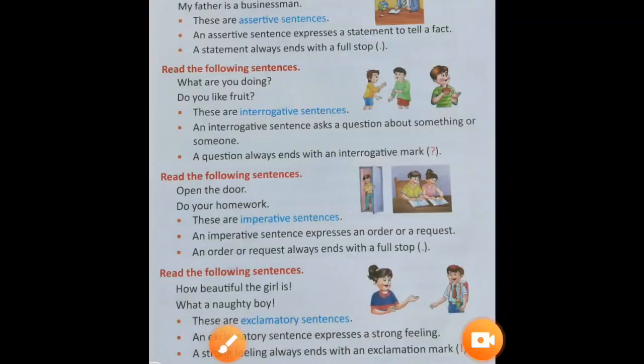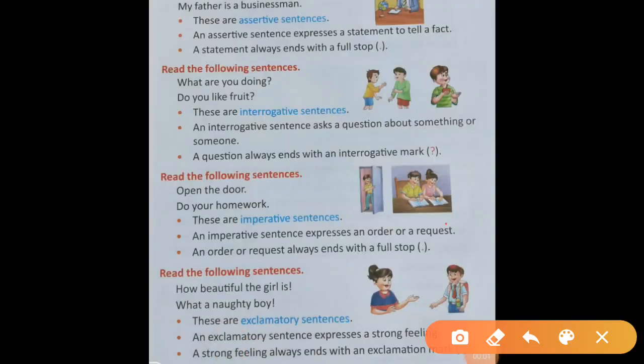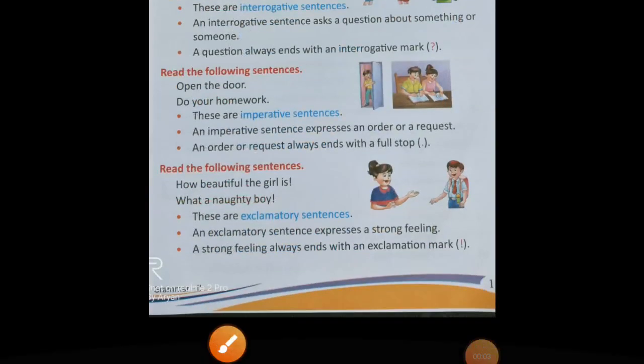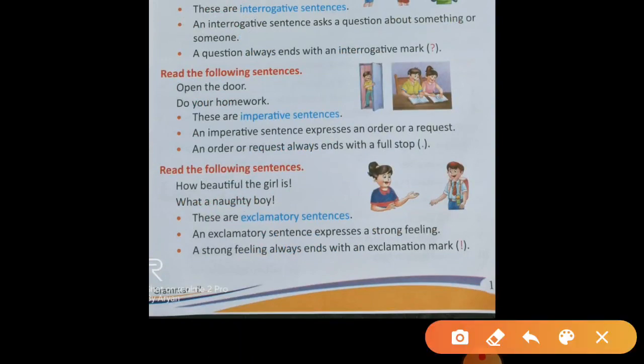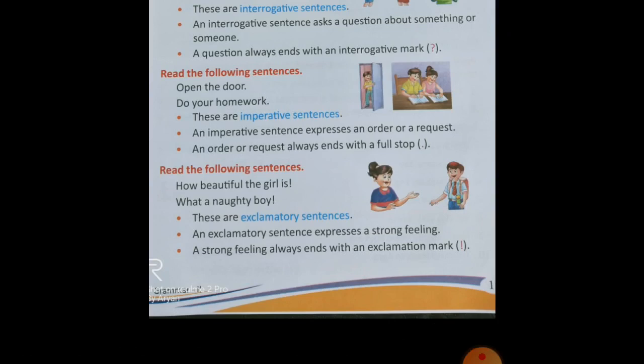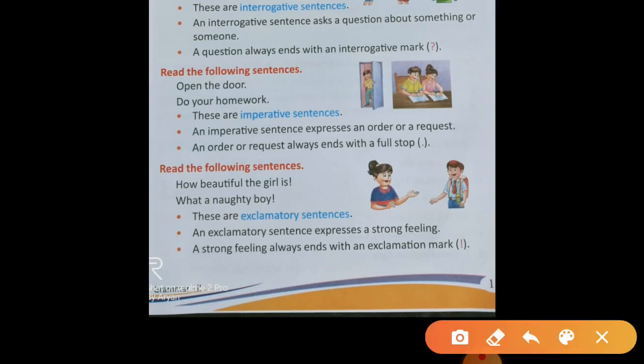Now exclamatory sentence in which we express our strong feeling. Here you can see strong feeling. I already explained you when we feel something about something, like how beautiful, how wonderful, what a beautiful day. So this is the exclamatory sentence, and always we put an exclamation mark. This is the identity of exclamatory sentence. We always put an exclamation mark. In this way we put, this is the exclamation mark.